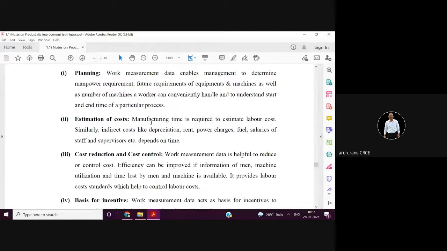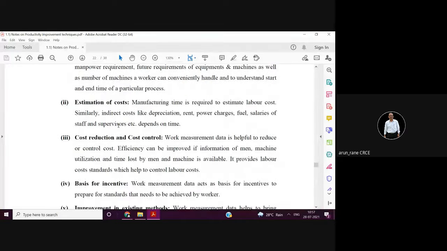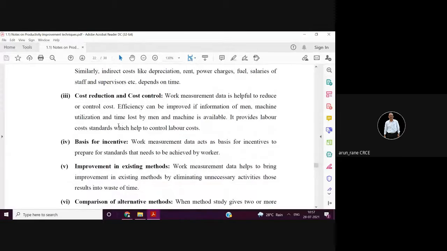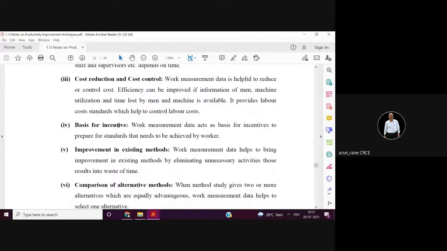Whatever requirements you have, you give to the management by December or January. They will study and they will sanction. Once the budget is allotted, you have to strictly adhere to it. You cannot overshoot the budget. That's why you have to do costing, cost reduction, cost control. I have been allotted only this much budget, so within that budget only I have to perform.